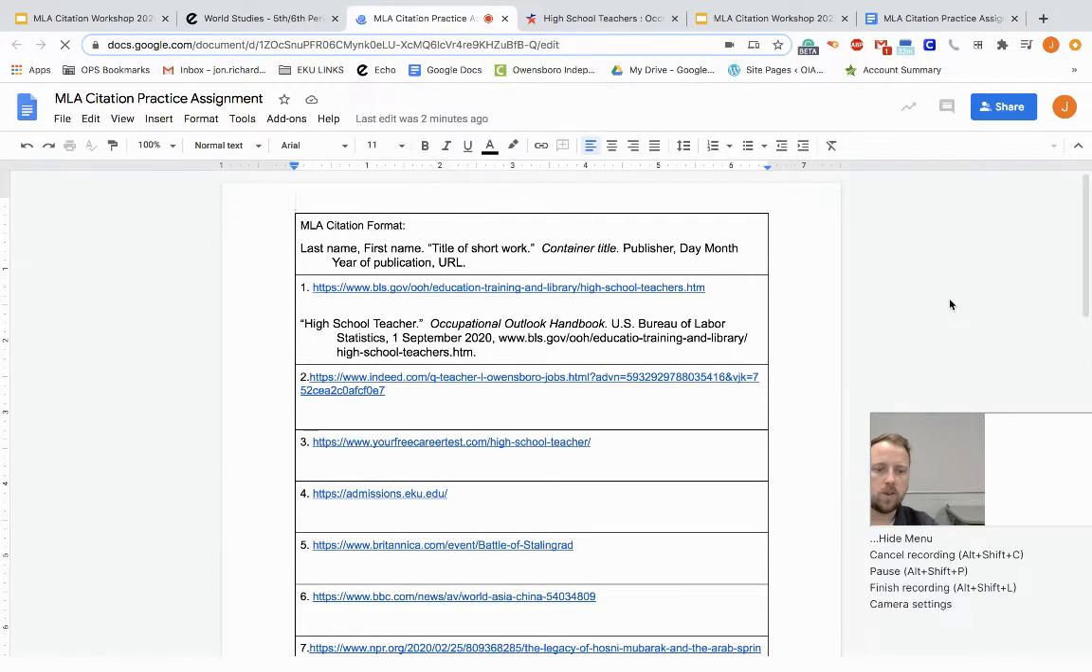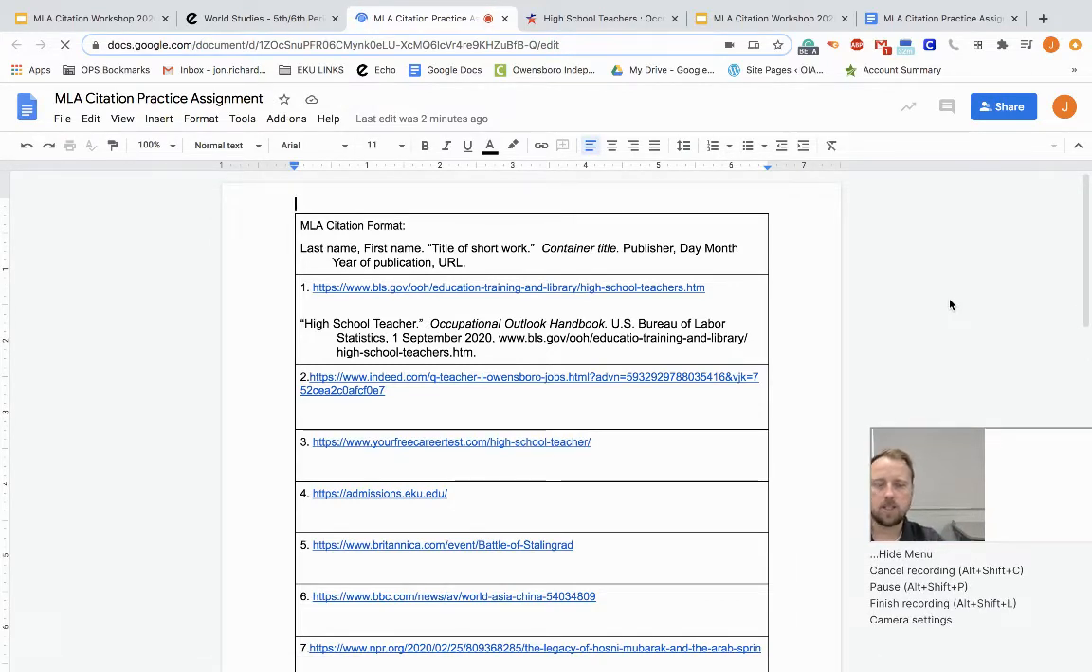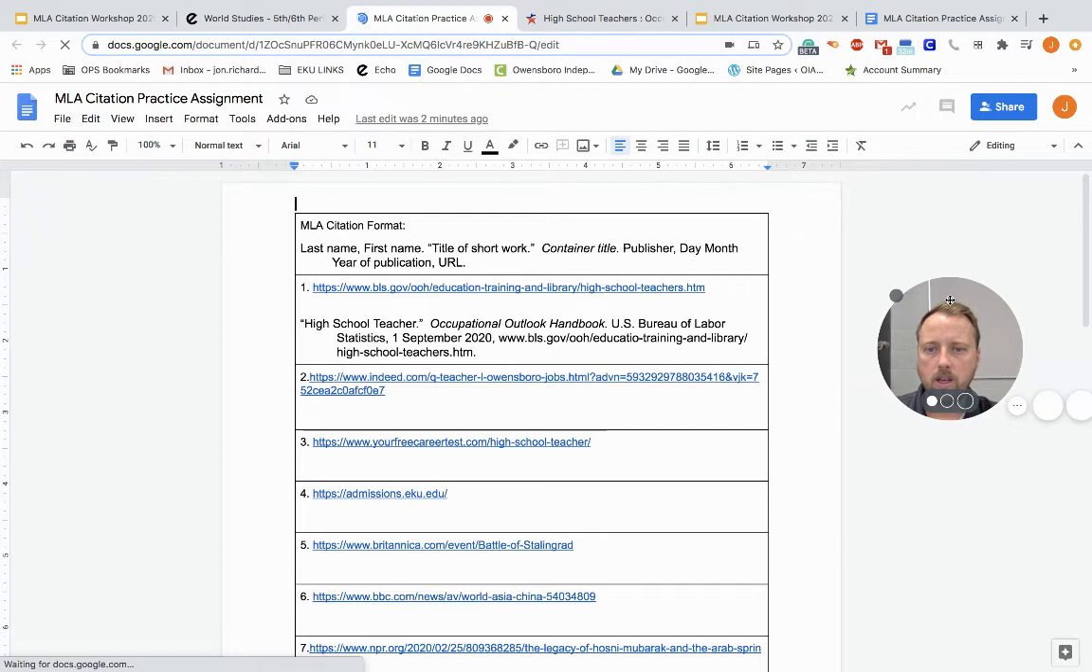So obviously, if you need to pause, you can pause and continue recording or continue working and come back. But let's look at this assignment. For this assignment, we are going to practice putting in each of these citations, okay? So the MLA citation format, I put that up here for you. Last name, comma, first name, title of short work, container title, so on and so forth, okay?